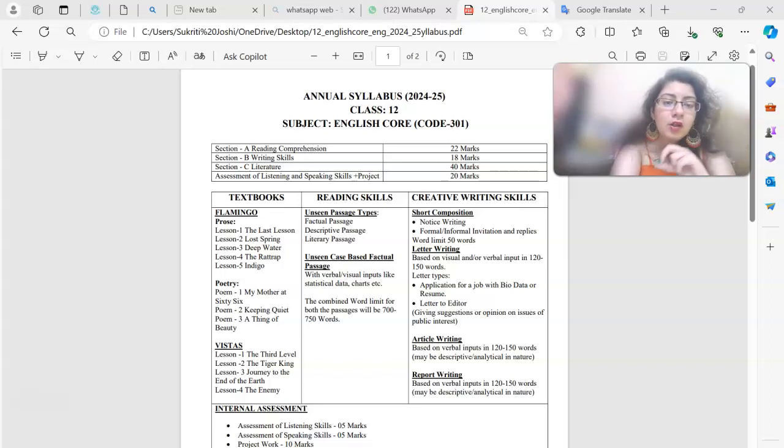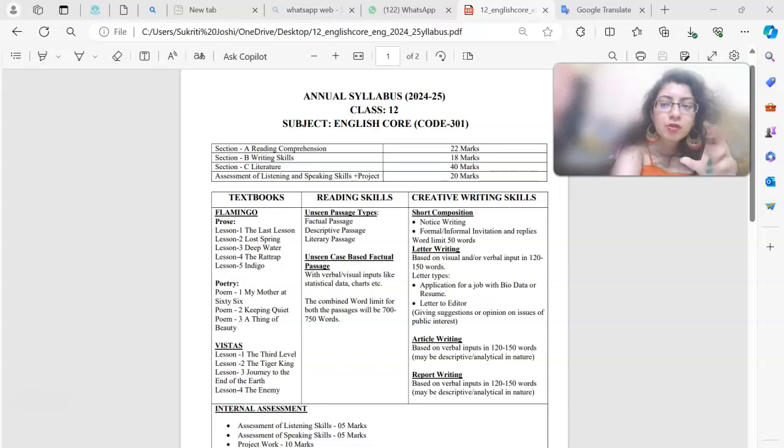Now you have got textbooks in literature. The first name of the textbook is Flamingo, right? When we talk about Flamingo, you have prose, you have poetry. Then you have another textbook which is Vistas. Clear? Now when we talk about Flamingo book, you have got under prose section, you have lesson 1, that is the last lesson that you begin with.